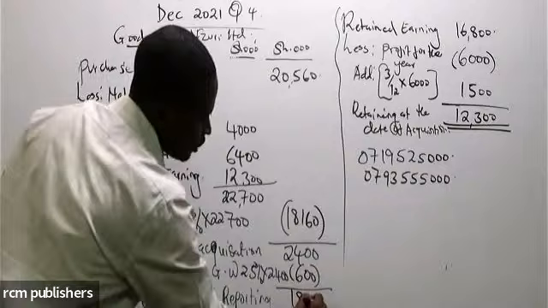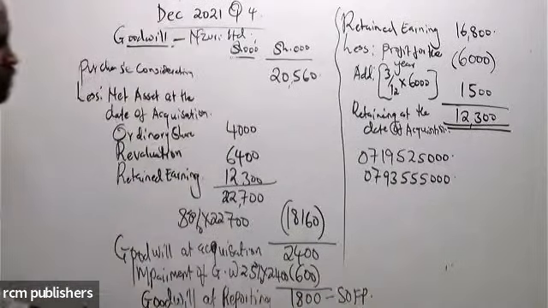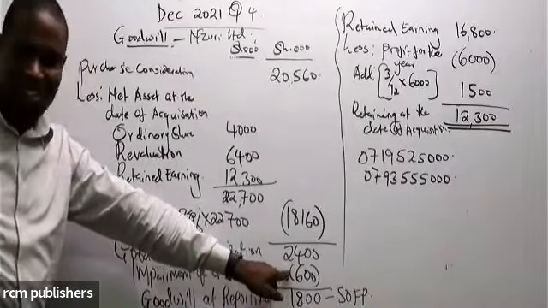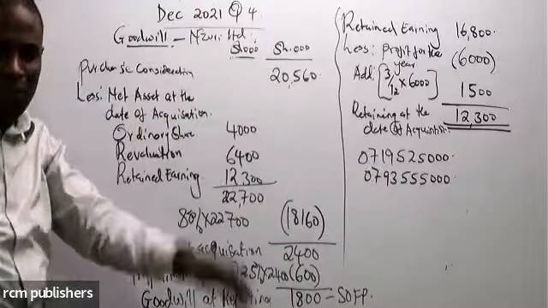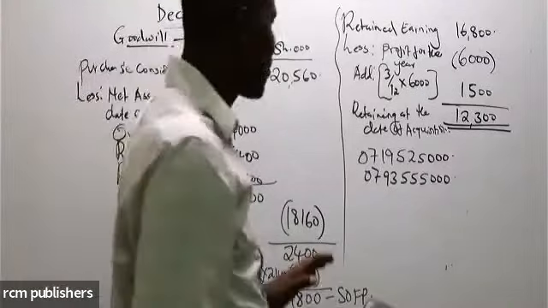1800. And this is what you take to the balance sheet, the statement of financial position. We shall be taking 1800. What shall we do with the 600? The 600 is the impairment of goodwill, which goes to administration expenses.